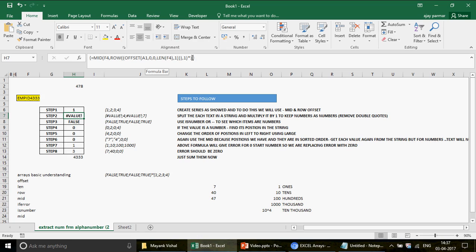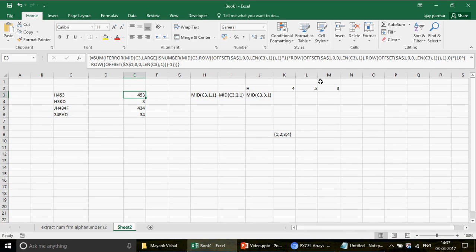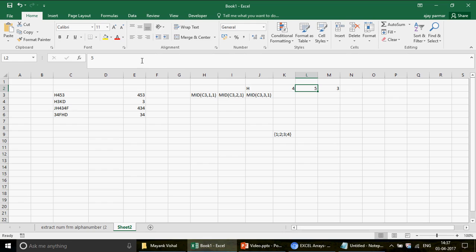Why are we multiplying it with 1? Because when you split them, these 5 and 4 come in double quotes, right? Because they are part of an alphanumeric series. So we don't need that, we have to remove that. That is why, in order to remove the double quotes, you multiply it with 1. So 5 is multiplied with 1, you will have 5, and 3 is multiplied with 1, you will have 3. These will show the error, and these are really not a concern because they are the text entries.